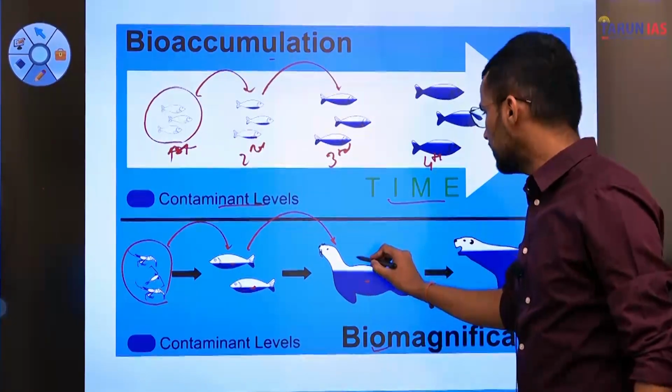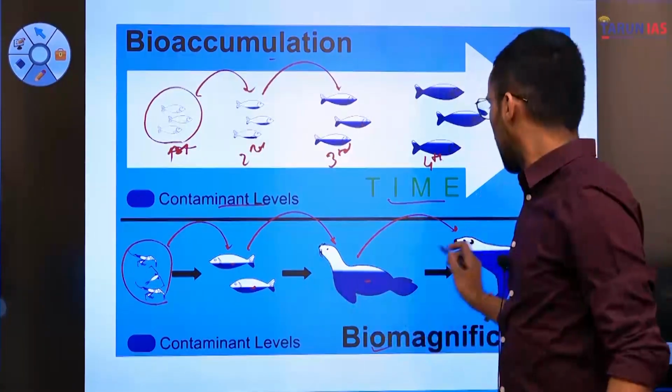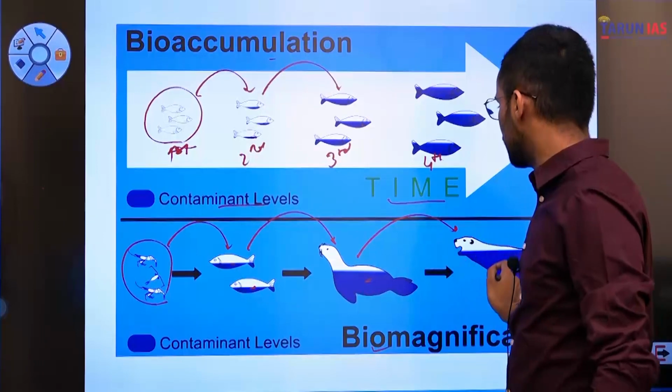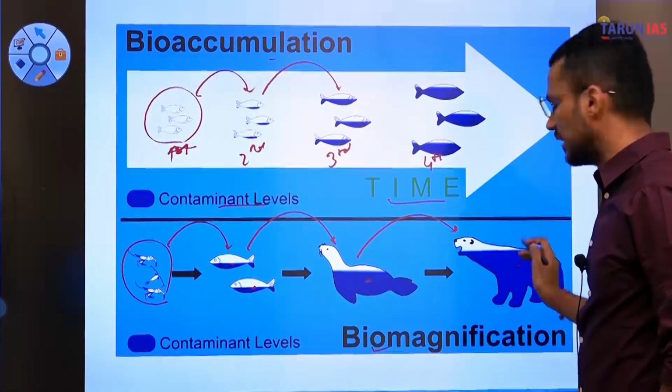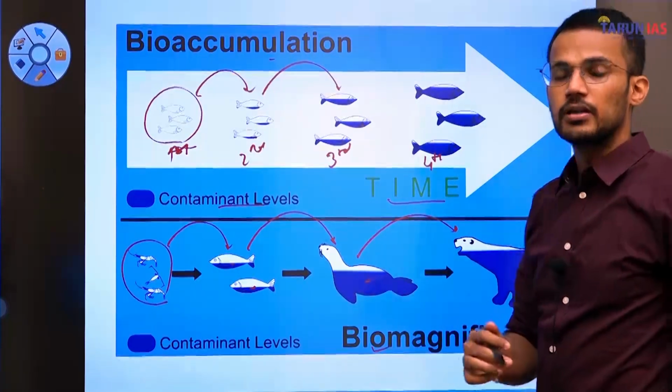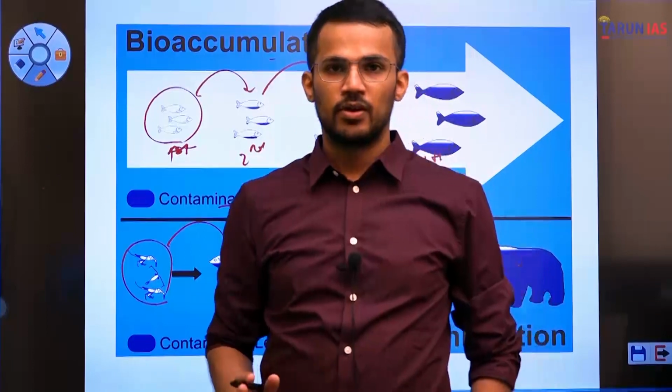Now, these are sea lions, or let's say seals, whatever it may be. As these seals are consumed by this polar bear, here again in the body of the polar bear, the concentration of contaminant is high. Right?